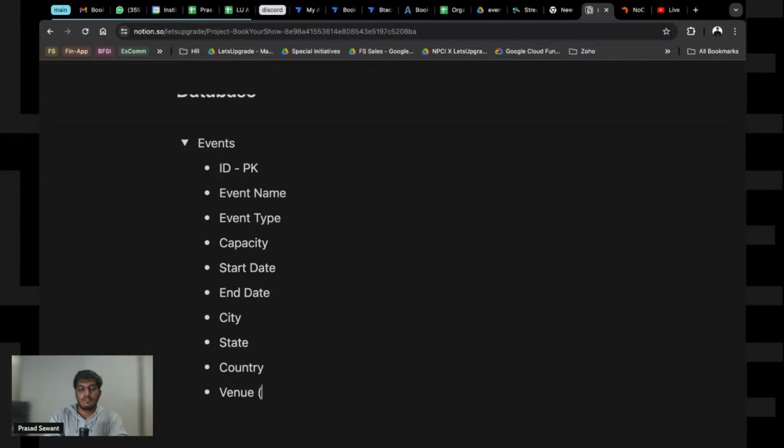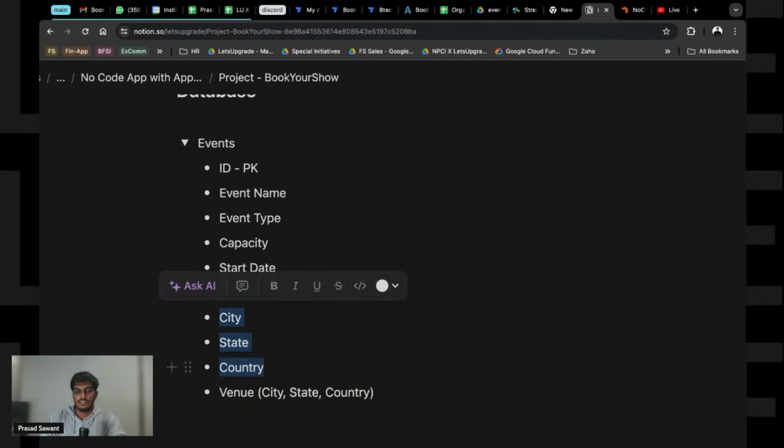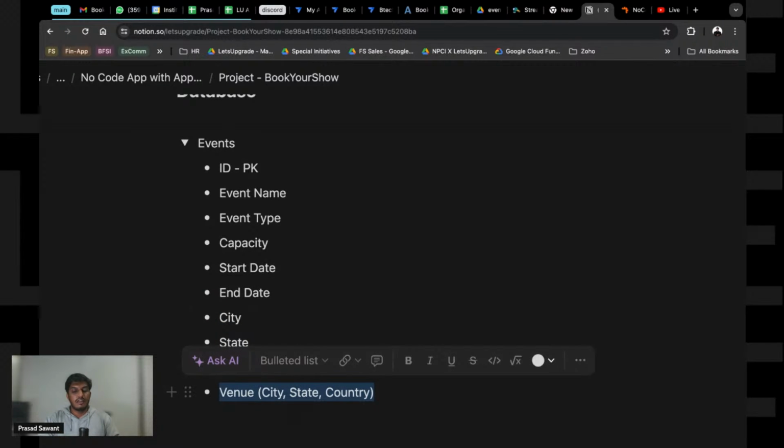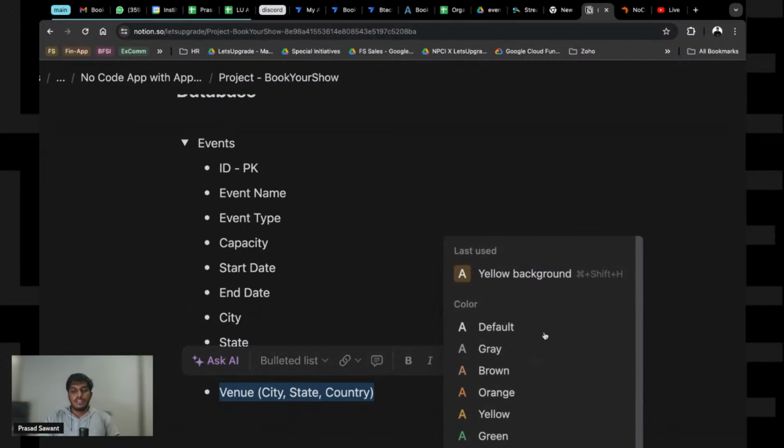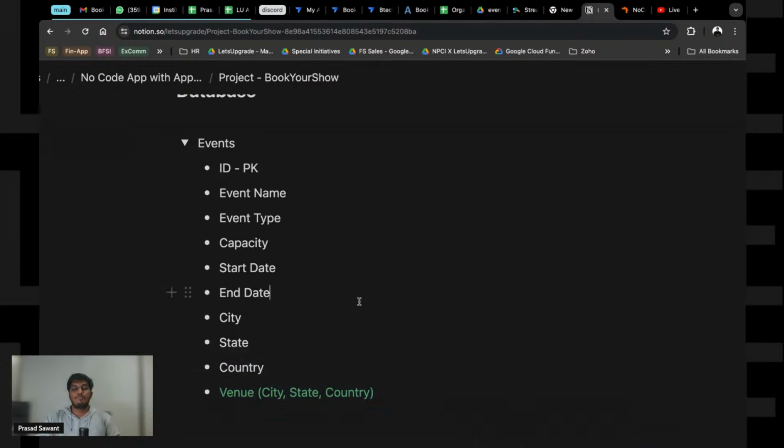Now look here, this is something for reference that we are creating. How should venue look? Venue should be city, comma, state, comma, country. So we are going to take three details from the user, city, state, country, and the venue field will be auto populated. This is how it is going to be represented. We have to ensure that this is something we auto calculate, so I'm going to put it in green for our reference.